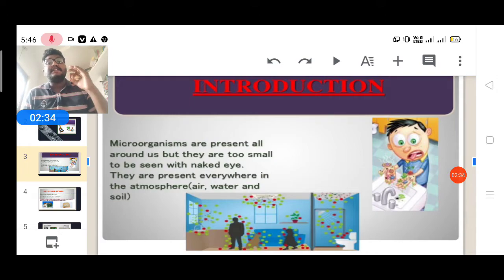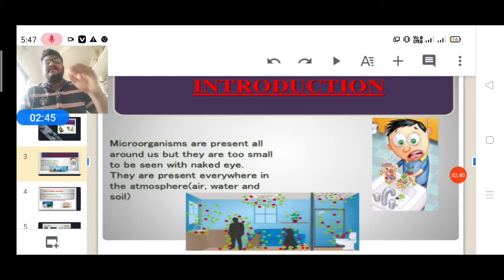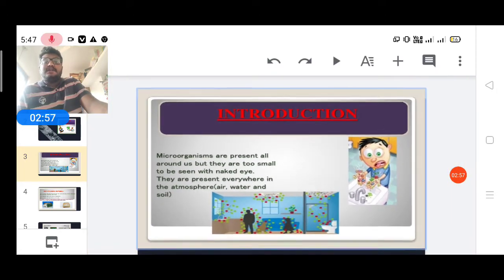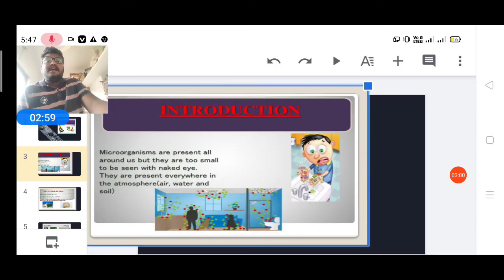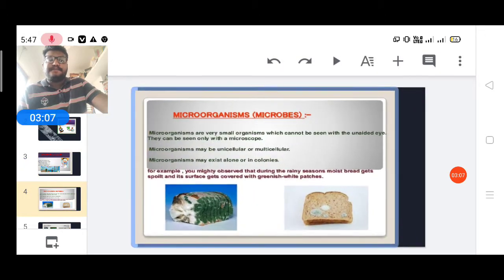It may be extreme cold condition or extreme hot condition, anywhere on earth, wherever you go, you find this type of organisms. It may be virus, protozoa, bacteria, anything. We'll discuss the classification in the next slide. But remember the word cosmopolitan, which means they are found everywhere on earth.